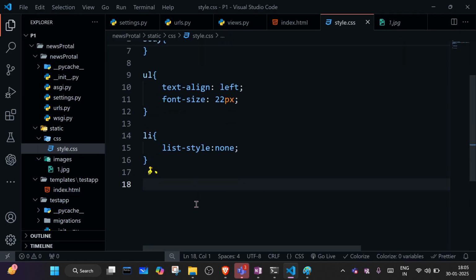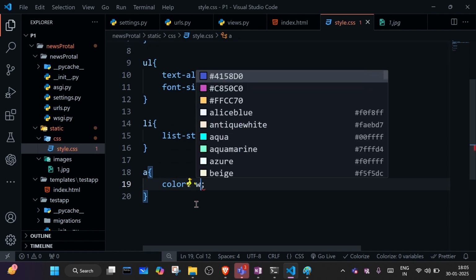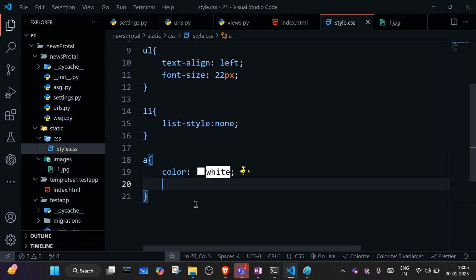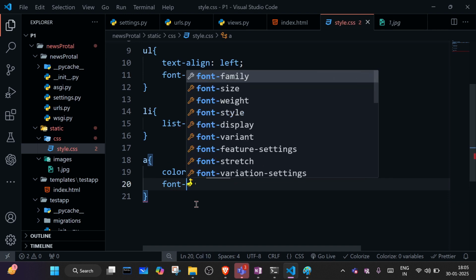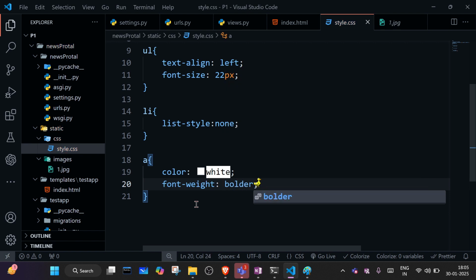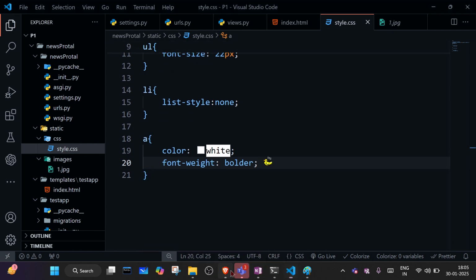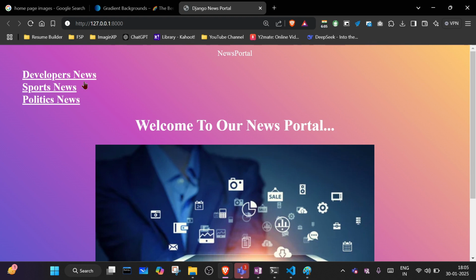So let's call anchor tag as well, and here we are writing color white. Okay, and we will write here font weight. What's the font weight? Bolder. Okay, font weight is bolder. So let's refresh, so it is coming like this, right?